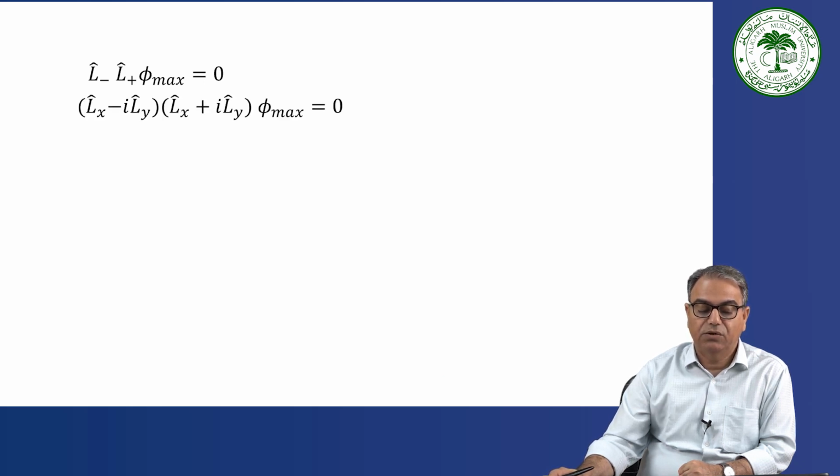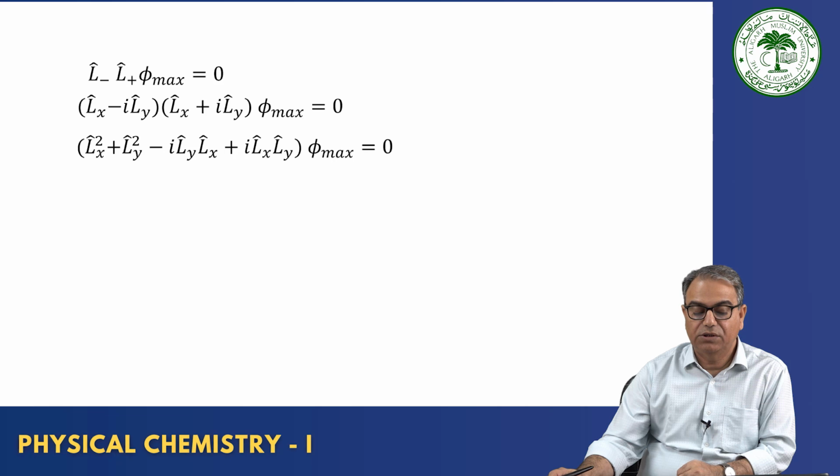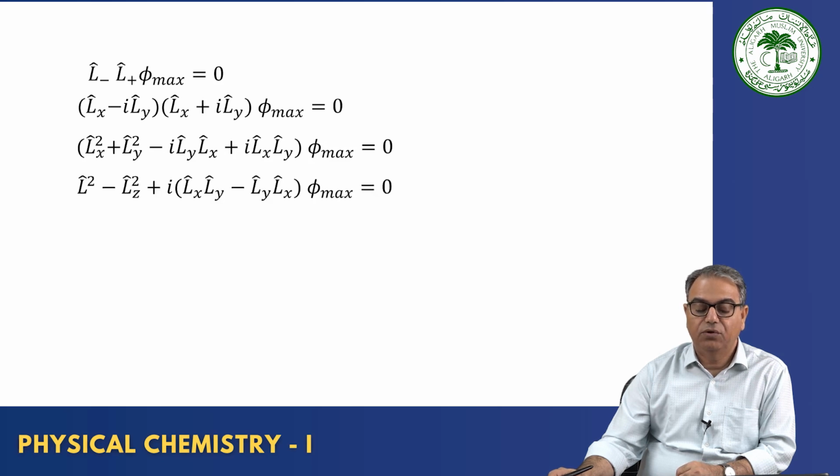So L minus is equal to Lx minus i Ly, and L plus is equal to Lx plus i Ly, acting on phi max is equal to 0. If you open it up, Lx square plus Ly square minus i Ly Lx plus i Lx Ly, on phi max is equal to 0. And if you rearrange, then L square minus Lz square.